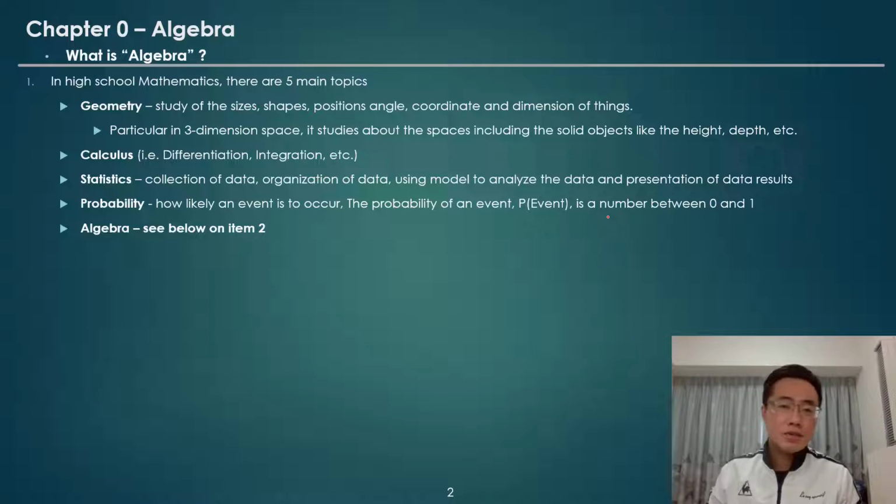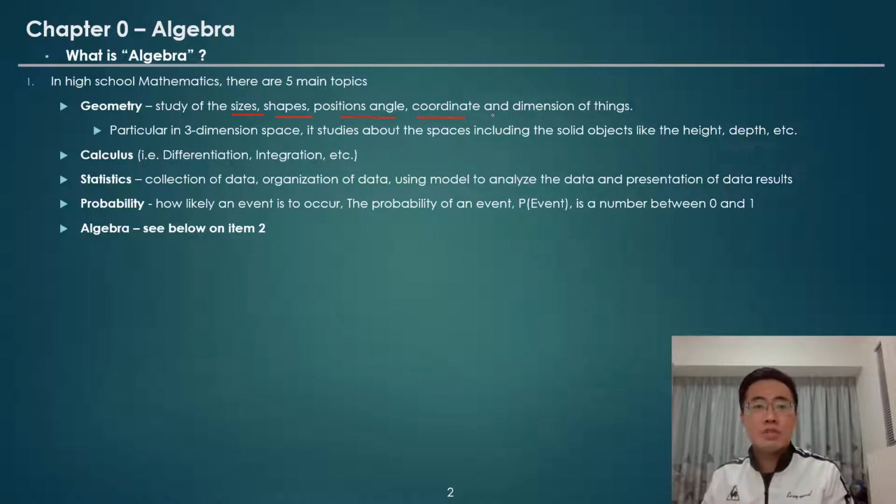So, in high school mathematics, there are 5 main topics. The first one is geometry. Geometry is a branch of mathematics that studies sizes, shapes, position, angle, coordinates, or the dimension of things.